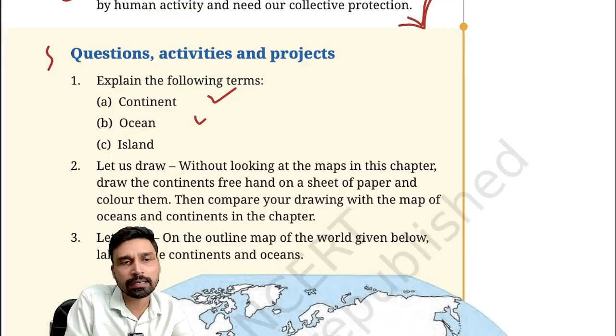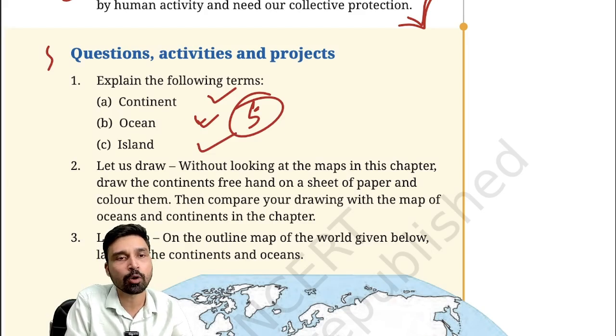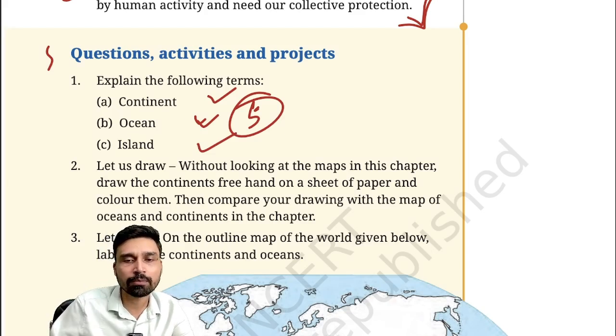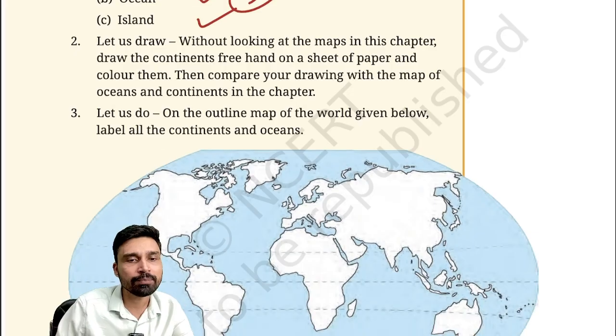Explain the following terms: continent, land masses on the earth; ocean, these are the vast water bodies, total 5 on the earth; islands, this is a small piece of land surrounded by water from all sides. Now you can look at the map of the world that is given to you, and on the world map you can classify the oceans.